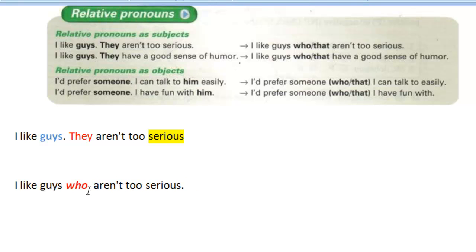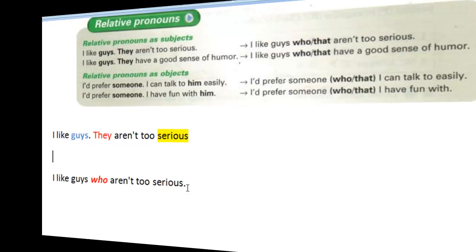Now, what I want to explain here is that you can either use the relative pronoun who or you can use the relative pronoun that. And also what I want you to notice is that in this statement, the pronoun they will disappear. The pronoun they disappears, and we changed it to who or we changed it to that. Okay, so I like guys who aren't too serious. This is our first example.